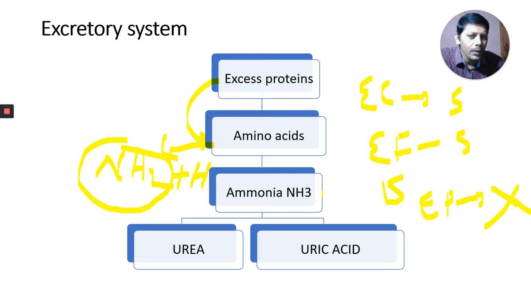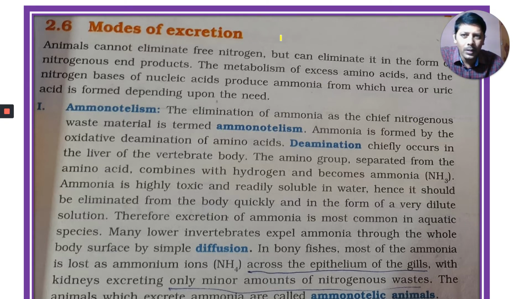Some animals directly excrete ammonia. Those animals are, can you tell me that? Ammonotelic animals. Some animals, as they cannot afford to lose water, especially terrestrial animals, convert ammonia into urea and excrete urea. Those animals are called, can you tell me what? Ureotelic, not uricotelic. And some animals convert ammonia into uric acid. Such animals are called uricotelic animals.